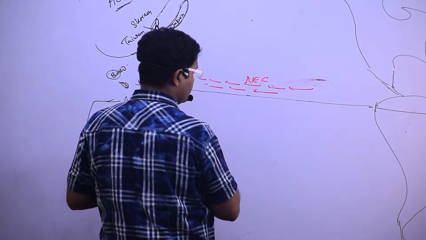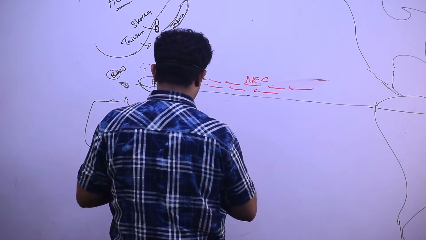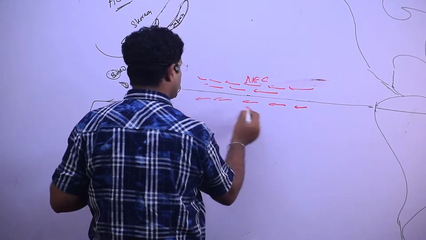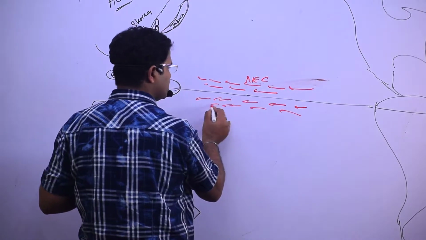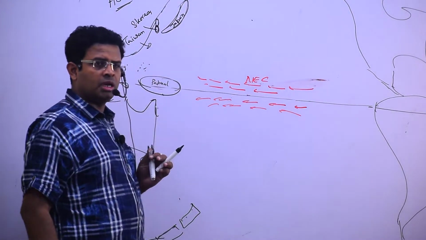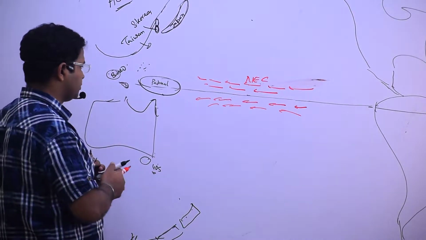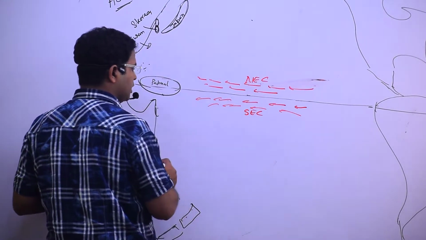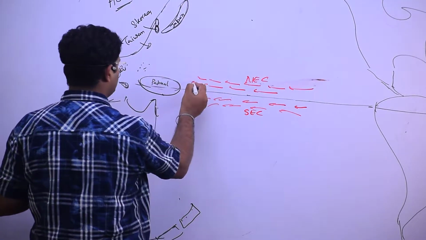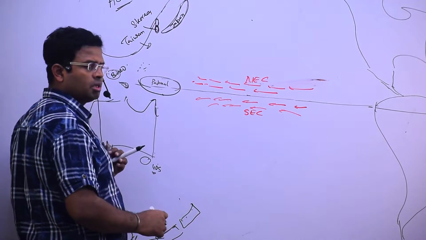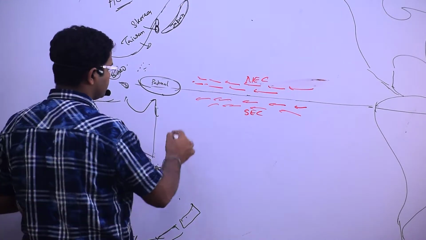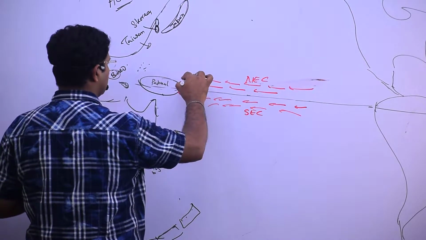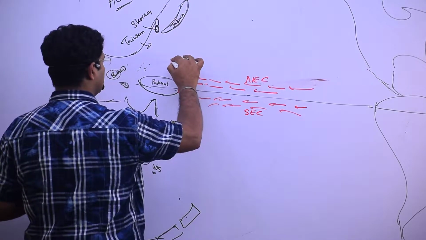under the influence of northeast trade wind, and there is a south equatorial current under the influence of southeast trade wind. The north equatorial current comes over there. There is an obstruction of the oceanic water, and there is a level of water there. Thereafter, one part started moving like this.